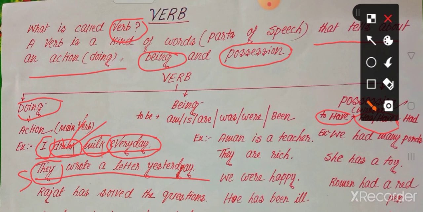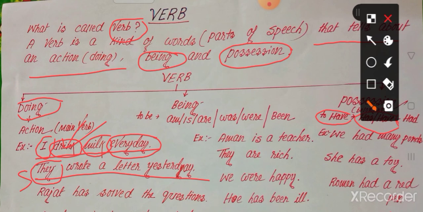To write, while someone wrote something, is it an action? Is it an action, when someone writes something? Yes. When someone writes something, it expresses an action. That's why wrote is a doing word, a doing verb.